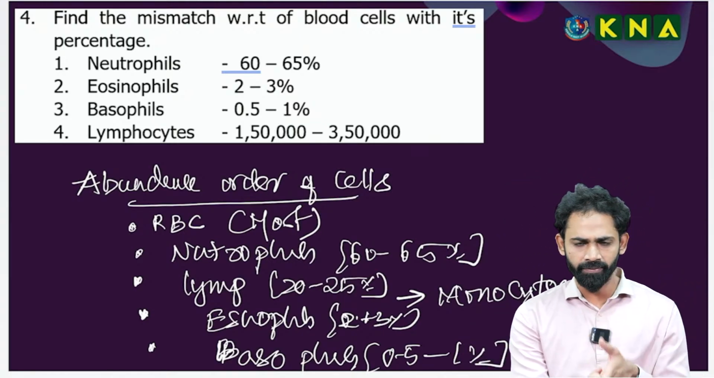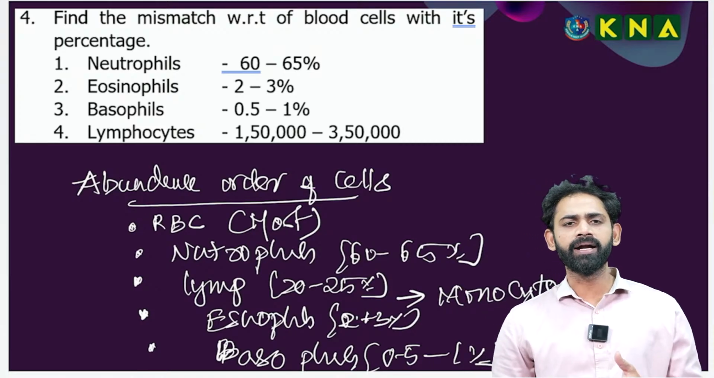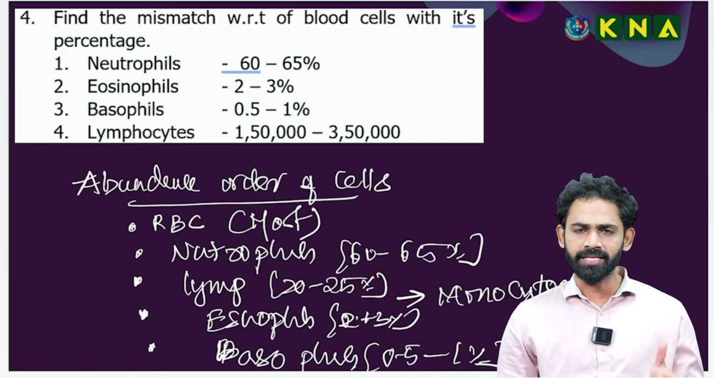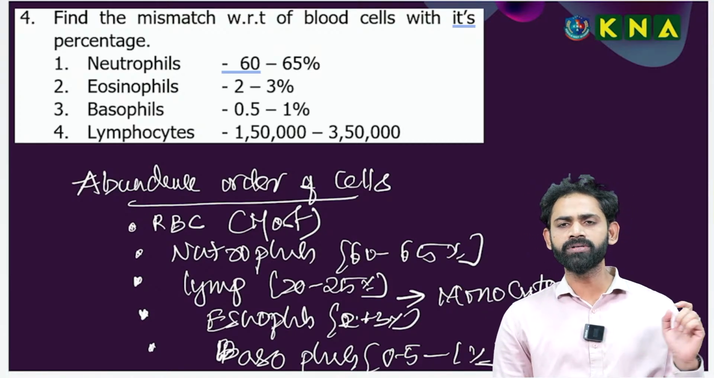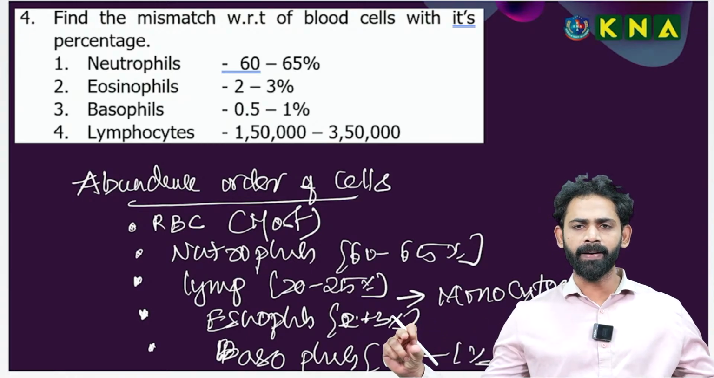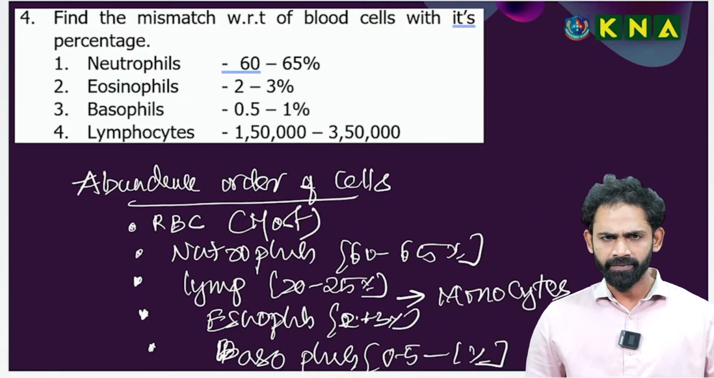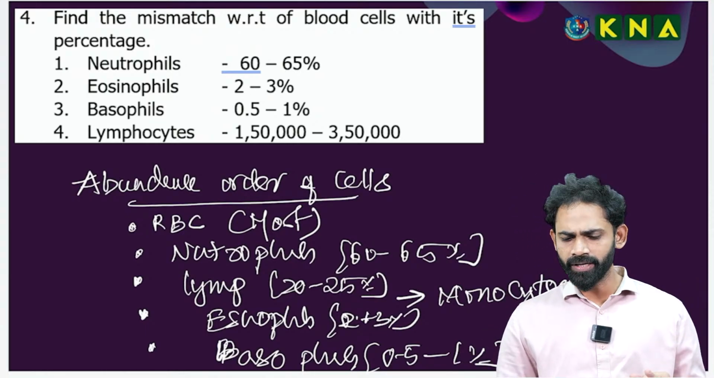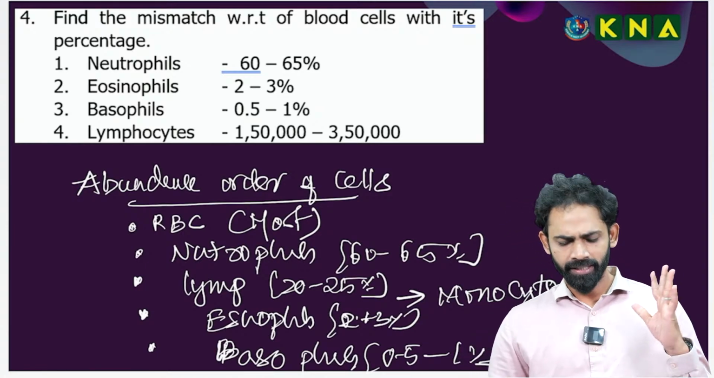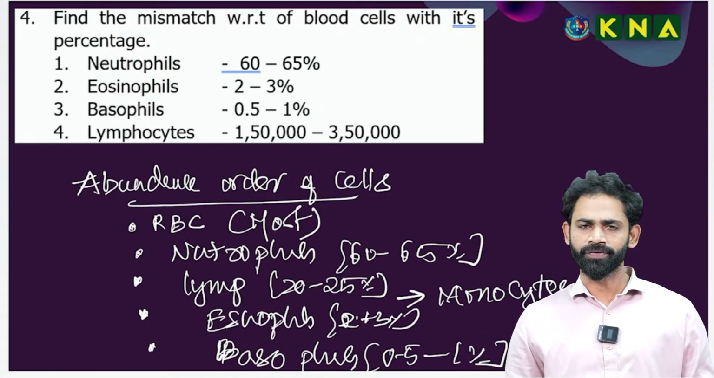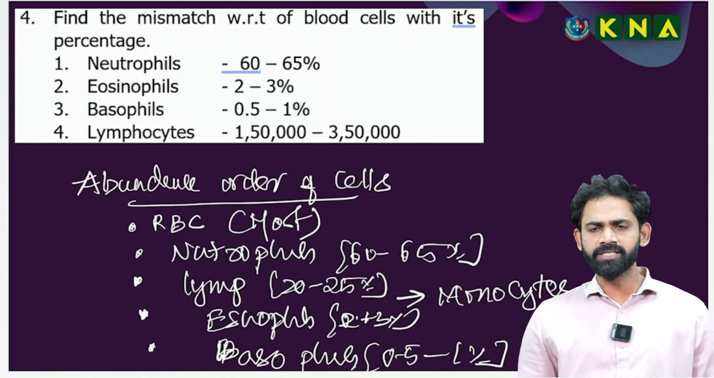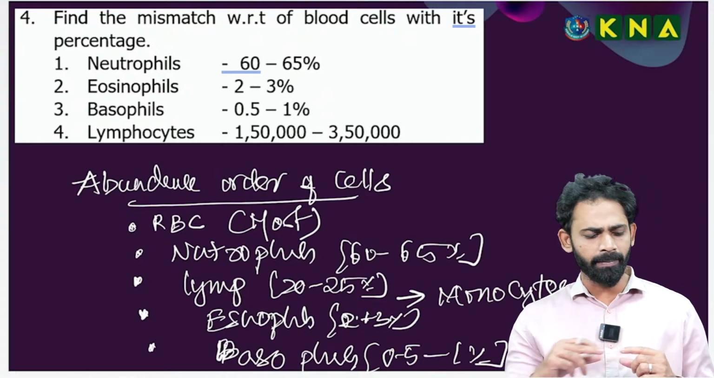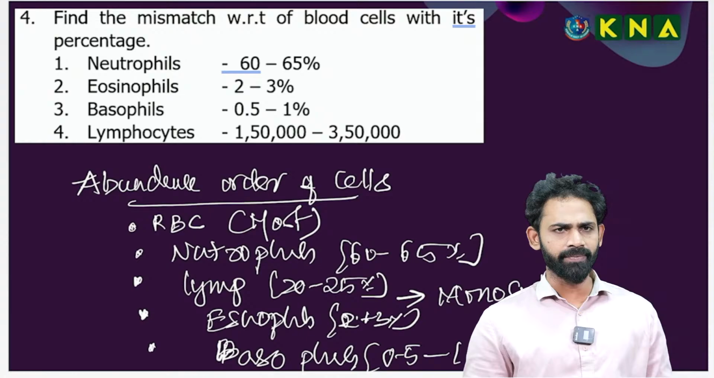One time, can you check with your existing knowledge? What is the abundancy order of the blood cells? Which is the most abundant blood cell? RBC. For example, with this order: RBC, neutrophils, followed by the lymphocytes, followed by the monocytes, eosinophils, followed by the basophils. Okay, these are the things.